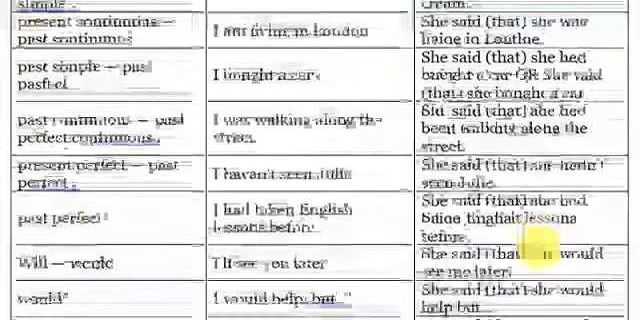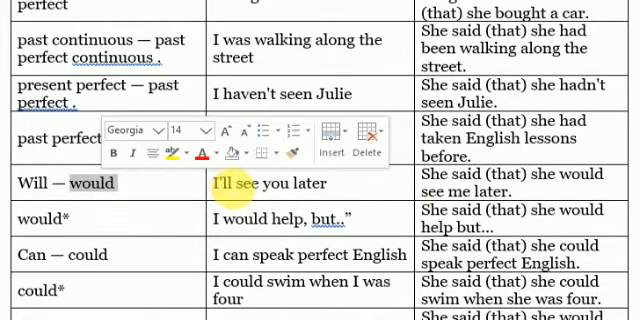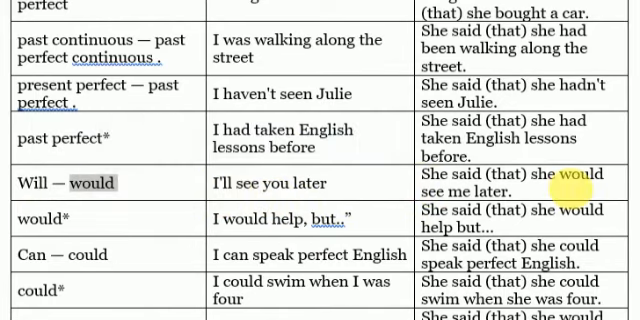Let's proceed with the modal verbs, as you can see. For example, will and would. Will becomes would. I will or I'll see you later. She said that she would see me later. So as you can see, I have transformed will into would. Okay, I'll see, direct speech. In the reported speech, we should say would see me later.